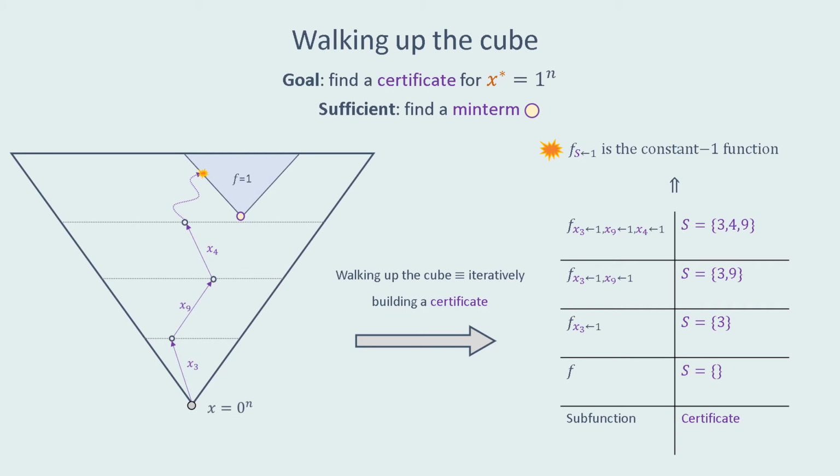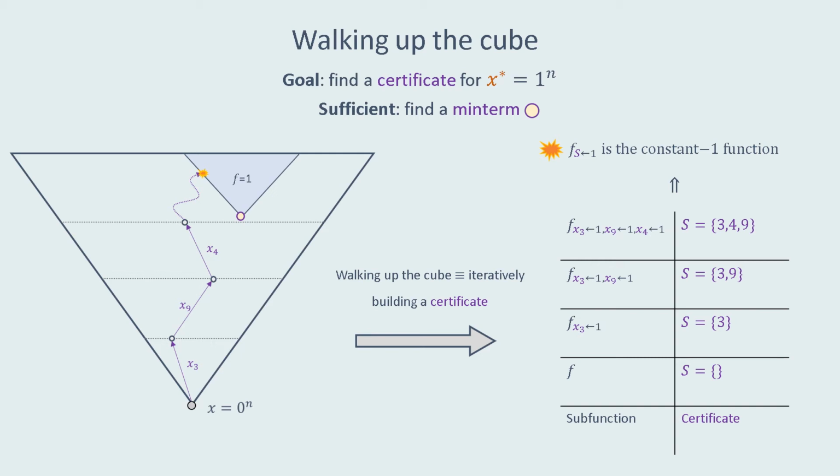Let's look at an example to see what the steps in our upwards walk might look like. Each step corresponds to fixing some coordinate to 1. When we fix that coordinate to 1, we add it to a candidate certificate, which we maintain as we perform our walk. On the left here, you see an example of what might be the first 3 steps in our upwards walk. Starting at the all zeros input, in the first step, we set x3 to 1, and we add 3 to our candidate certificate.